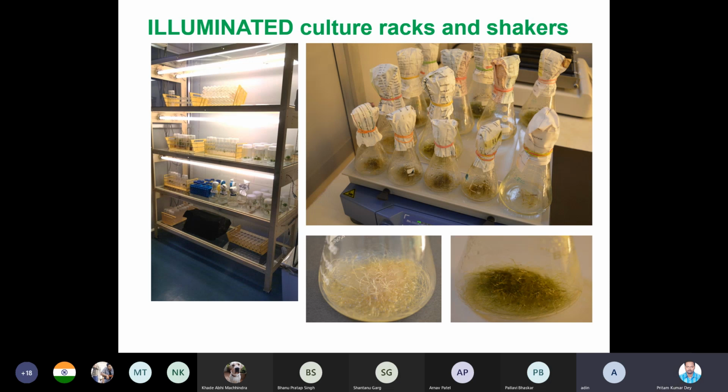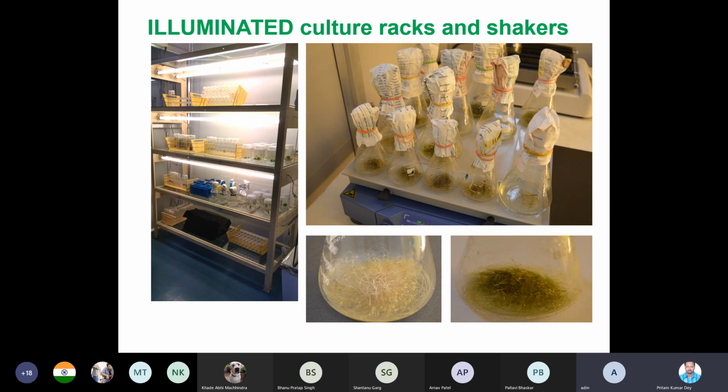And in our laboratory, we successfully established, long back, in 2007, so now 12-13 years back, the hairy root cultures of carrot, and we still have these carrot hairy root cultures.